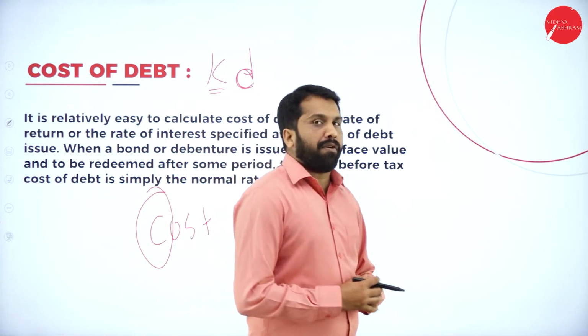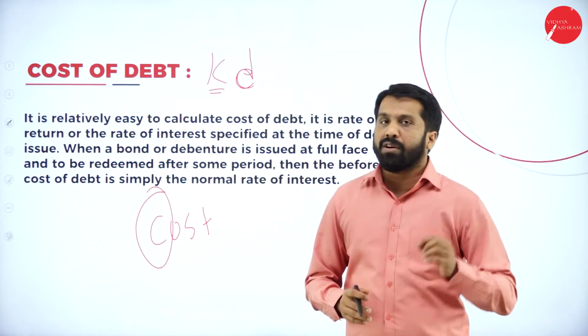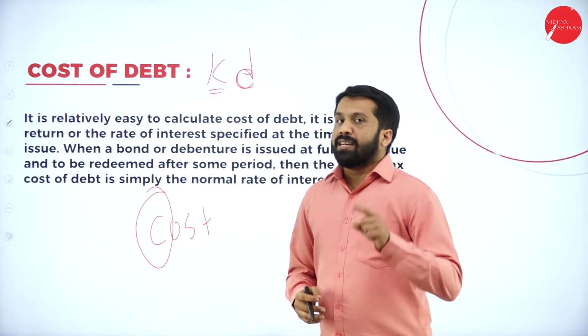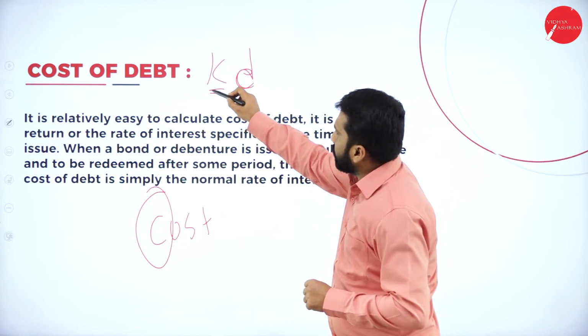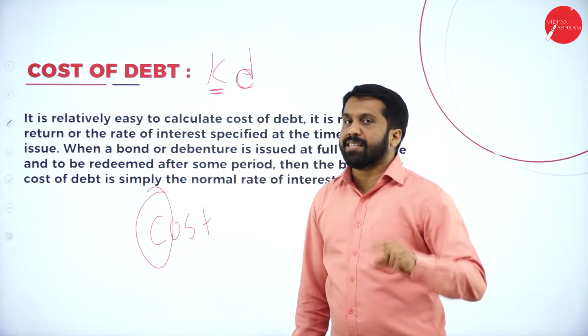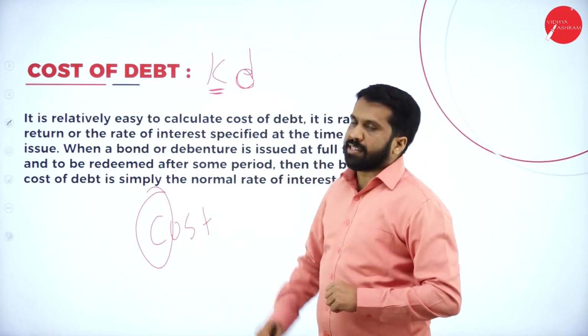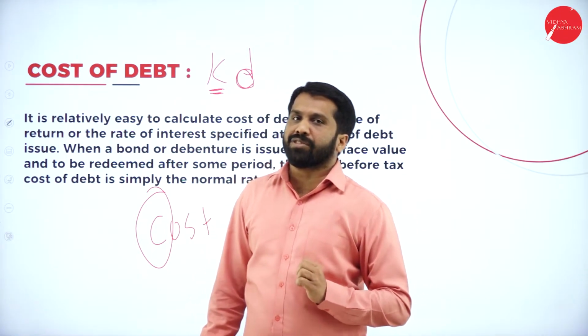Indians, we are following UK English, but foreigners, Britishers, they follow American English. Now, in the American English, they use capital as K. That's why the cost also we call it as K. So, cost of debenture. Even though it is a C, we have used it as K, cost of debentures.